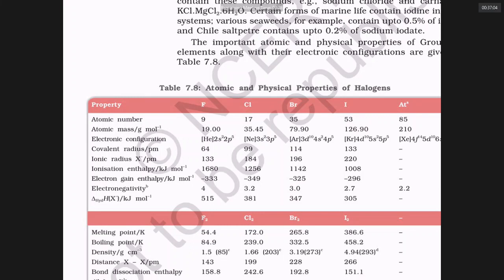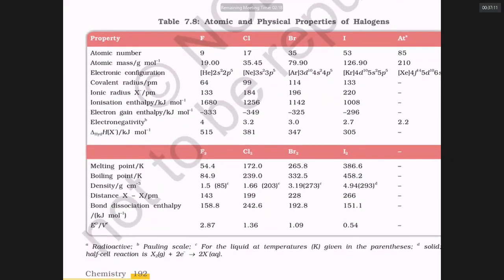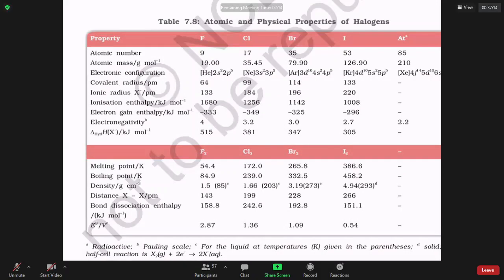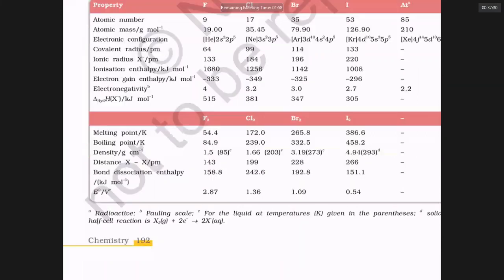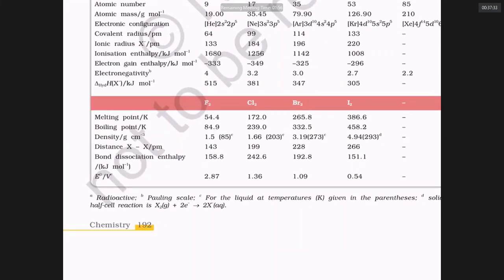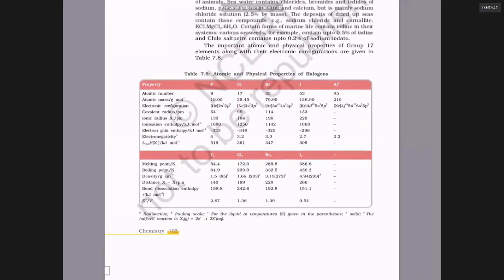Hydration energy of halide ions: hydration energy is highest for the fluoride ion and least for the iodide ion. Melting points increase down a group, boiling points increase down a group, densities increase down a group, and X-X bond length increases down a group, but there is irregularity in bond dissociation energy. This is important. The bond dissociation energy order: chlorine is greater than bromine, bromine is greater than fluorine, fluorine is greater than iodine. Electrode potentials are decreasing. The more positive the electrode potential, the more powerful the oxidizing agent. Fluorine is a powerful oxidizing agent.